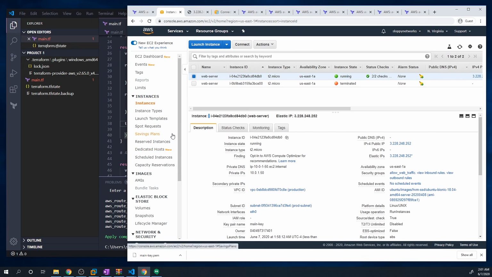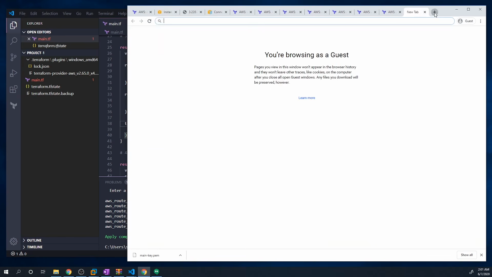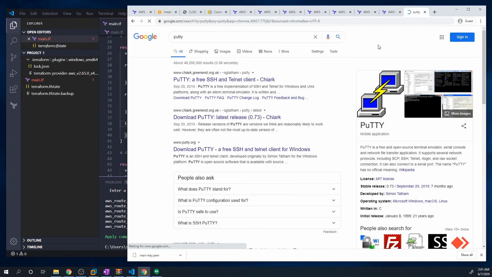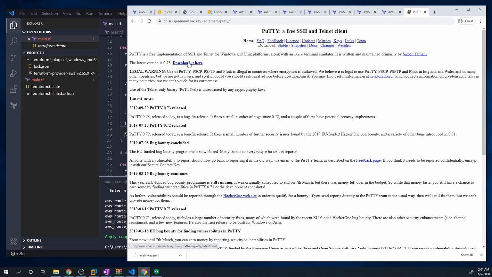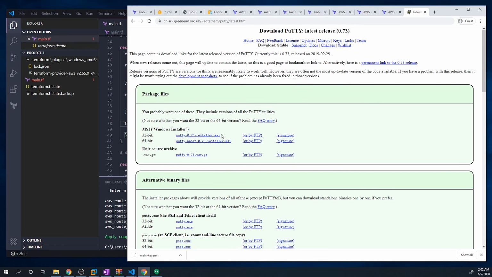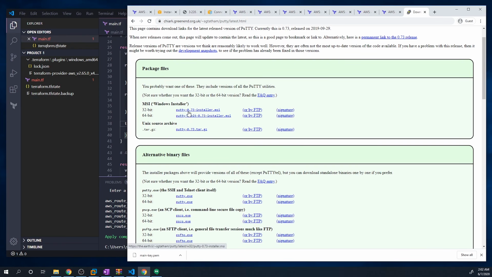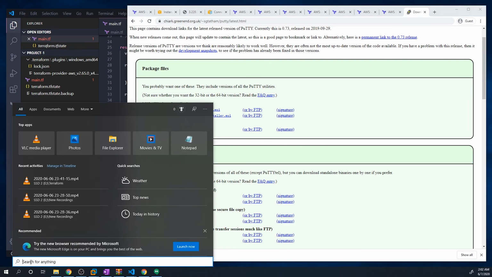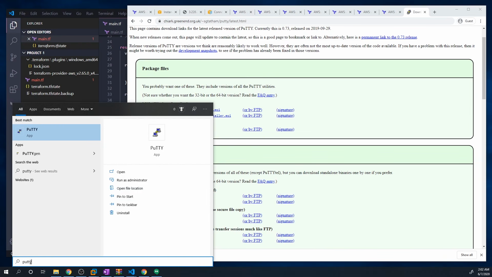So if you're on Windows, the first thing that you need to do is download a software called PuTTY. It's a little annoying that we need to use PuTTY, but just search for PuTTY and download it here. Select this button, and then you can just download the installer. So get the 64-bit if you're using 64-bit, or get the 32-bit if you're using 32-bit. After you install it, just go to your search bar and search for PuTTY. You'll see that there are two applications that got installed: PuTTY and PuTTYGen.